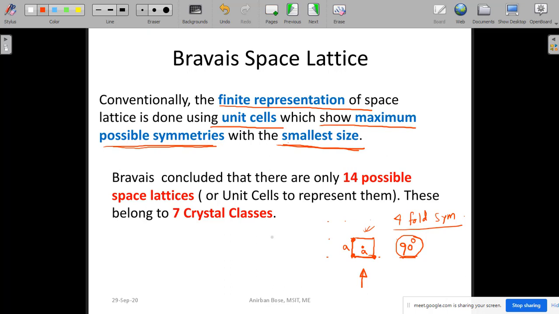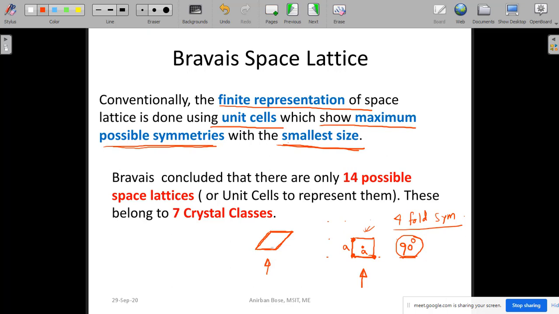Now if you consider a unit cell like this, suppose the lattice points are arranged in such a way that you make up a unit cell like this. Now for this, if you are looking from this end, you tell me how many times you will observe the same thing.